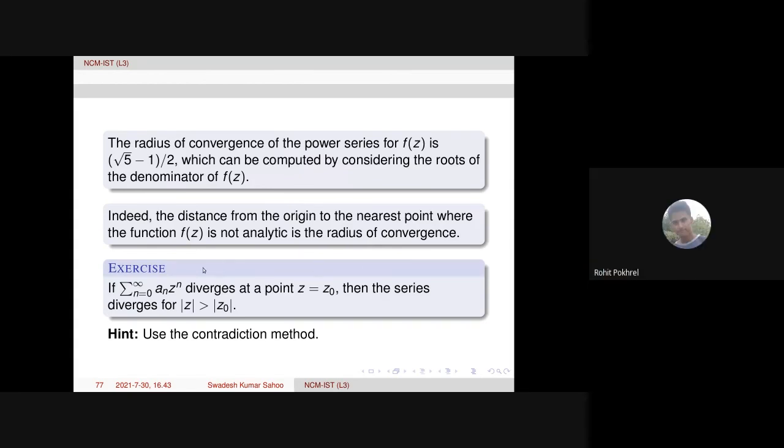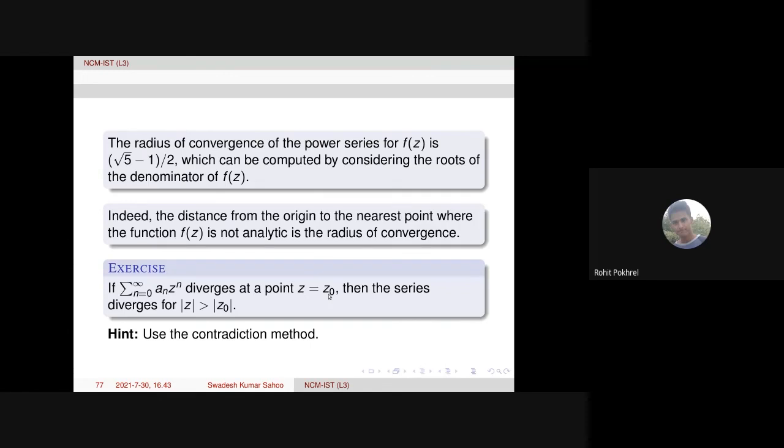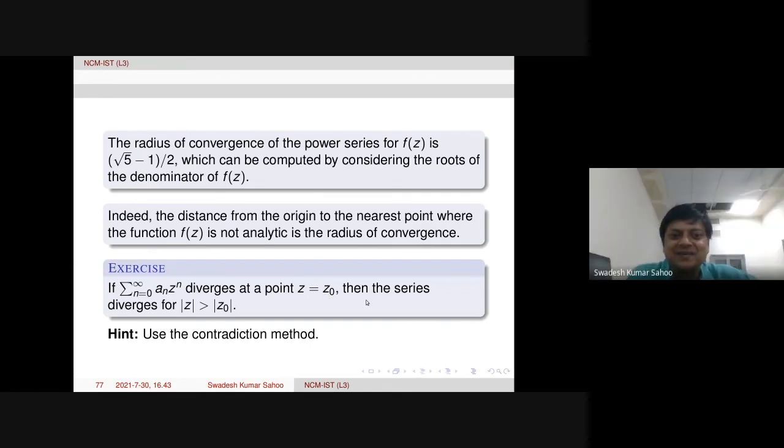Suppose the series is divergent at a point, then outside the disk it is divergent.